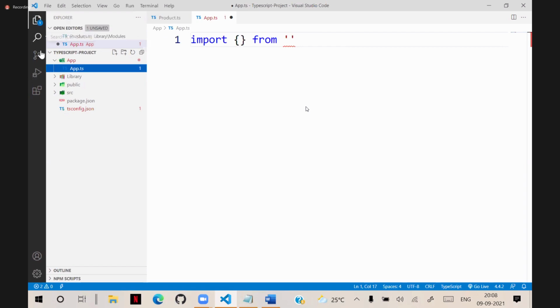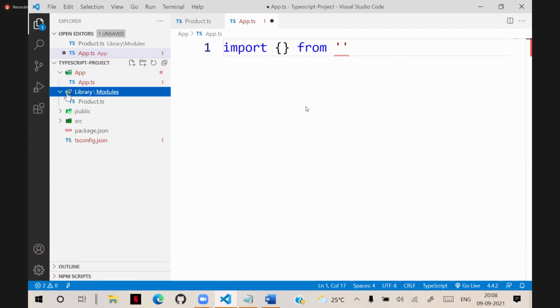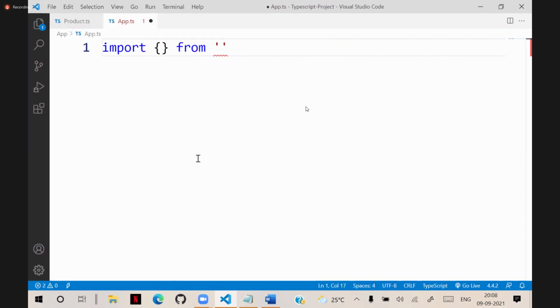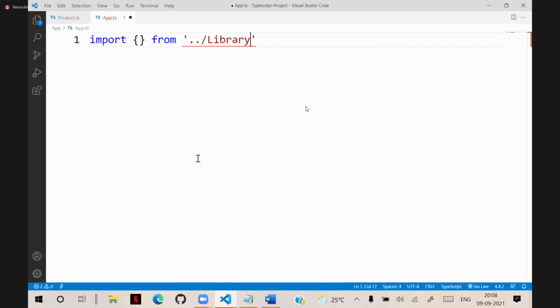Actually, that file is present in library. That means we need to come out of the current folder and go to the library folder. In that we have another folder called modules, and in that modules we have product.ts. So we have to import like this. That means it will come out of the current folder, then library, then modules, and in the modules we have product. That file we have to mention.